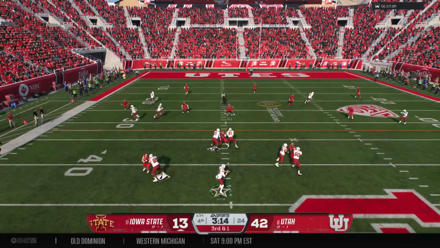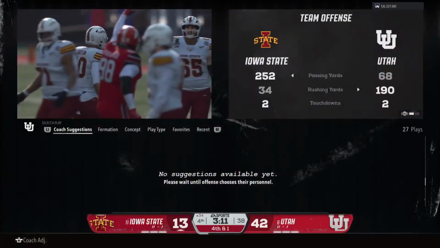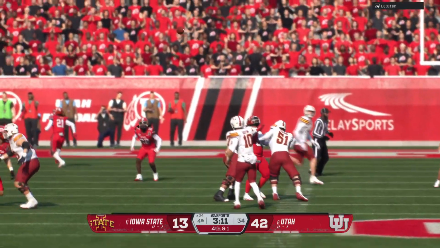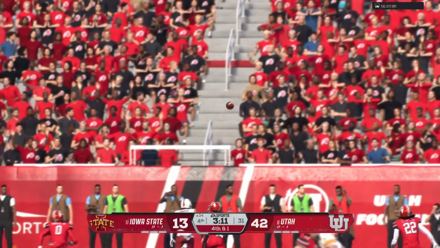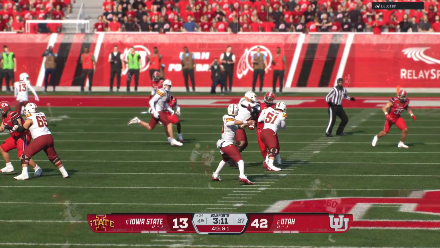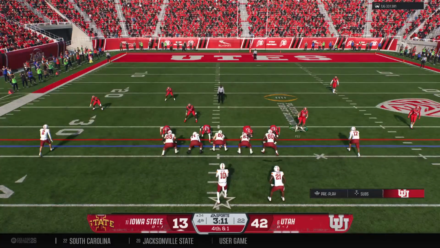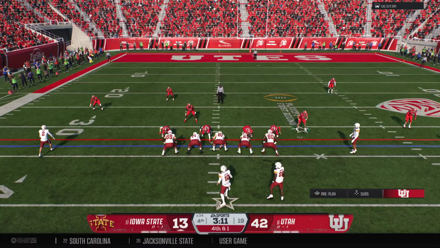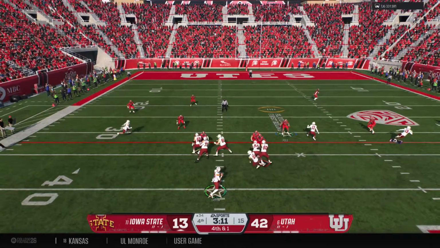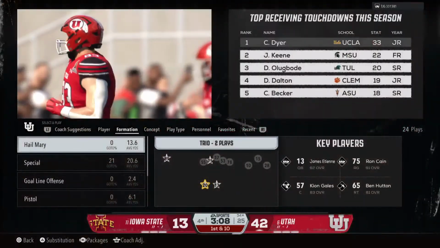Looking to pick up the first down through the air. Taking a shot deep toward the end zone. That one falls incomplete. They tried to press it deep, but now it brings up 4th down. Here we are in the fourth quarter. The offense just trying to come up with something to spark this offense to give them a chance at a comeback. Unfortunately, the defense is playing smart. They're sitting back, anticipating these deep throws. And he's throwing for it on 4th down. And they can't complete it. It's a turnover on downs.